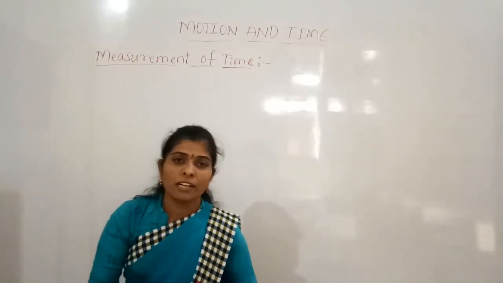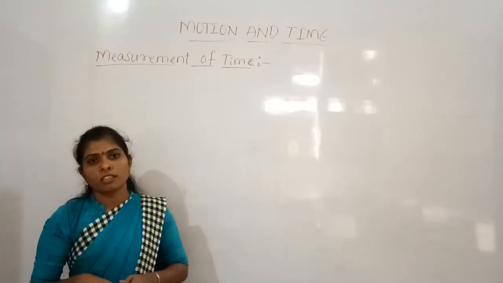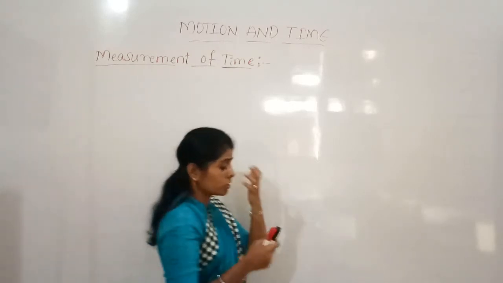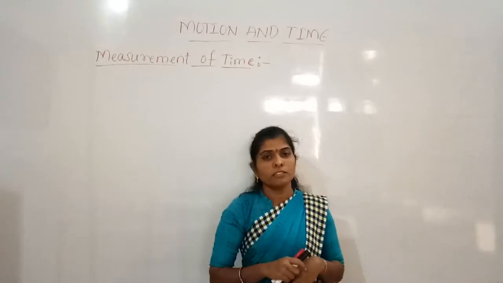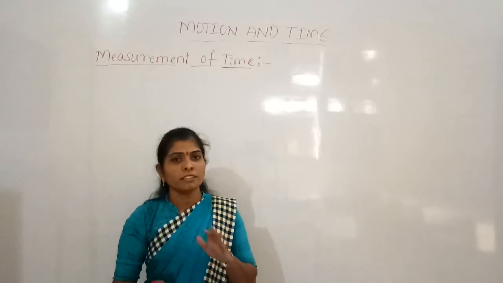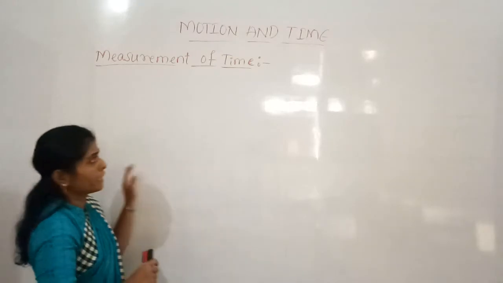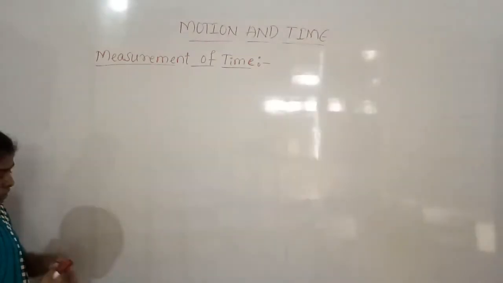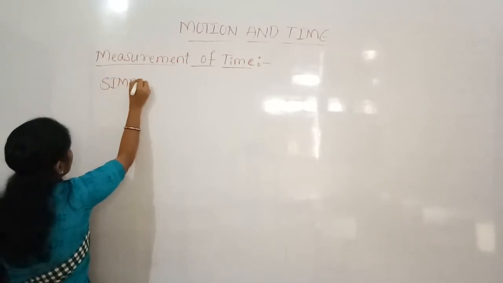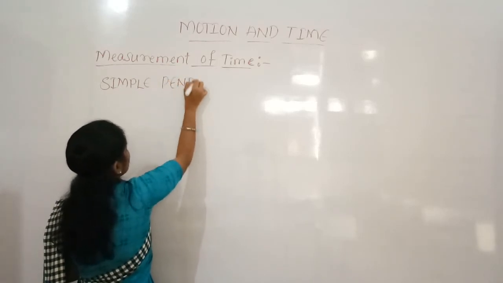But now we have pendulum clocks, digital clocks, and table clocks. So many different kinds of clocks and even wrist watches we have now. By using those, we measure the time. One such experiment to calculate the time period is given in your textbook, that is the simple pendulum, a very simple experiment. Now I will explain and show how to demonstrate it.